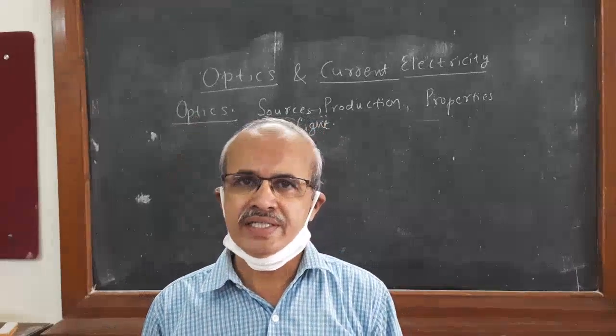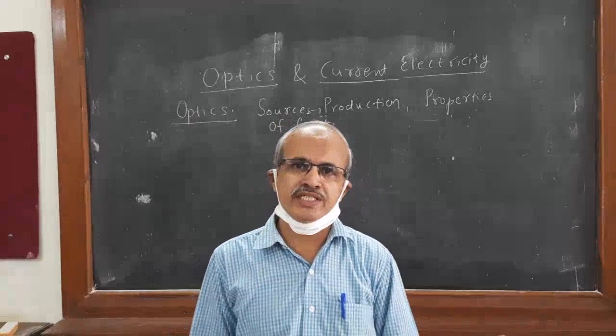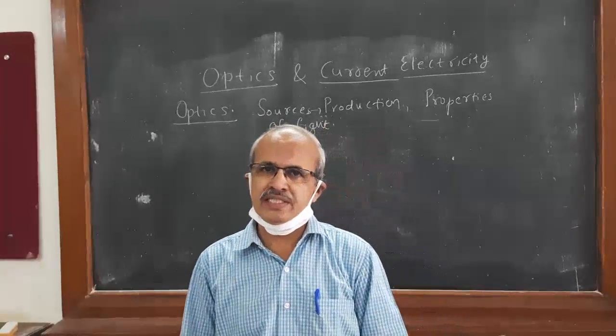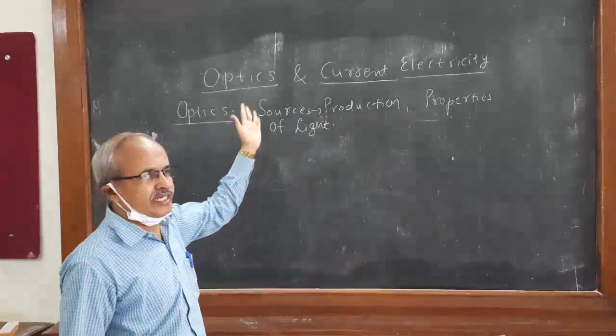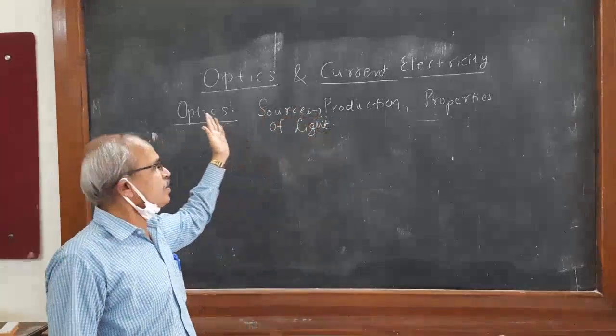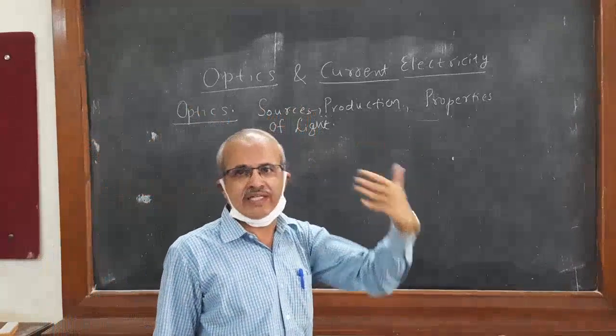But here, as a degree portion, you have to study it in detail, and you are studying it in two parts: one is the geometrical part of optics and the other is the physical properties of optics. I will tell you what the geometrical properties and physical properties of light are.